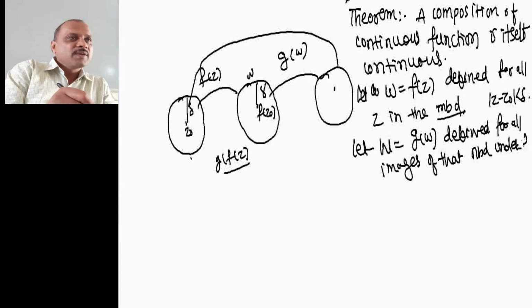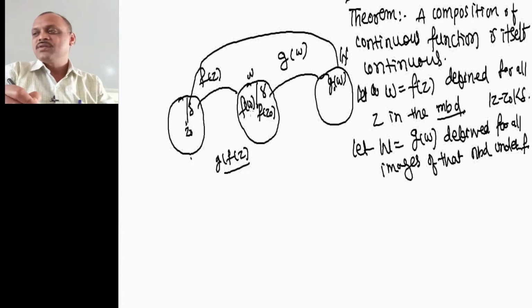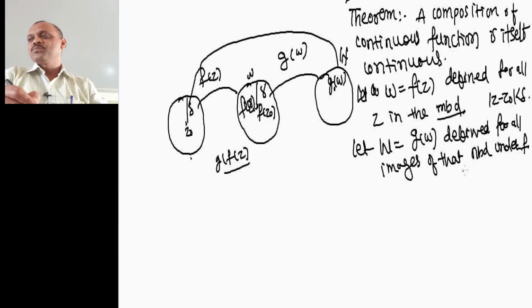So this is the neighborhood where we have defined the function g of W. This is my capital W, here g, this is g of W, here f of W, small w, f of z, right. So we have this region composition.